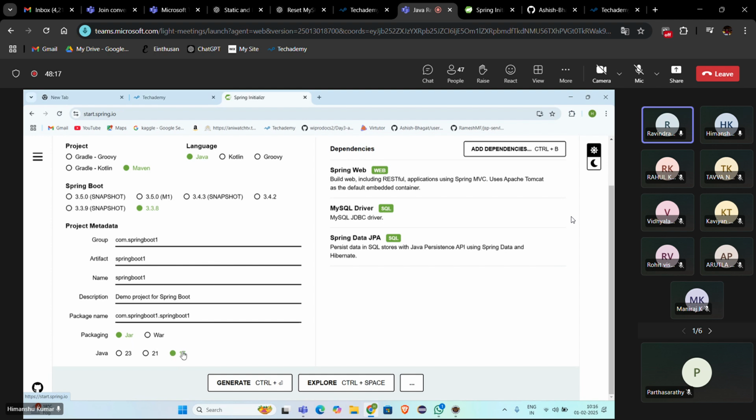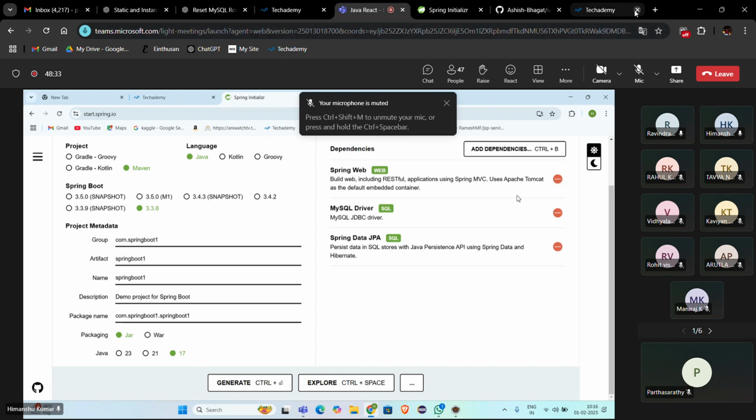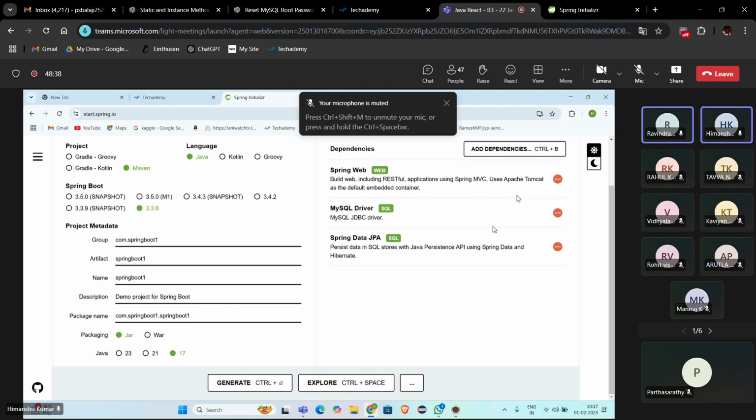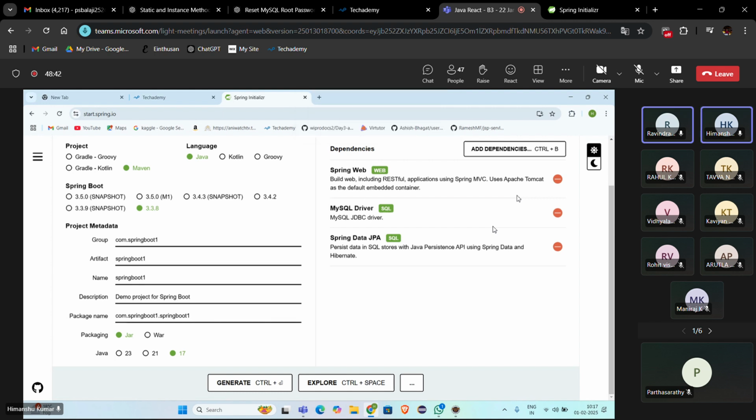And group ID is nothing but package name. Artifact is nothing but project name. That's it. Okay. And then I added the required dependencies. One is web dependency. By adding web dependency, it will give all the dependencies for Tomcat server and RESTful web services. And I'm going to interact with MySQL, so that's the reason I have added MySQL driver dependency.